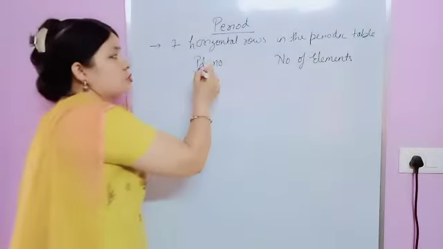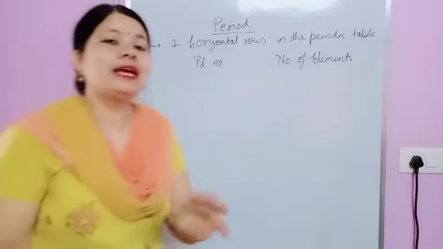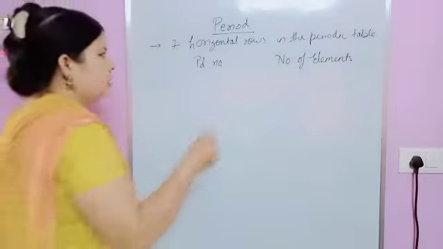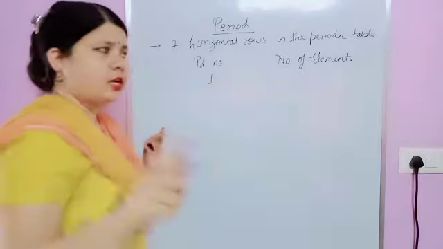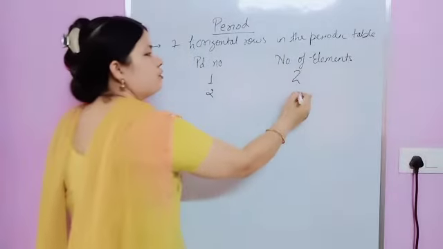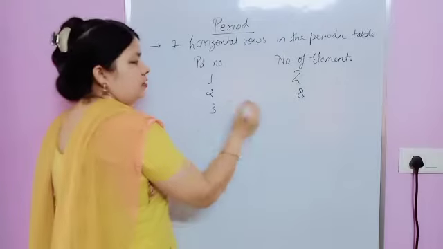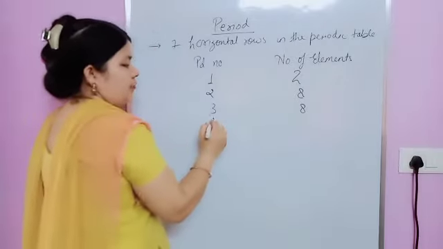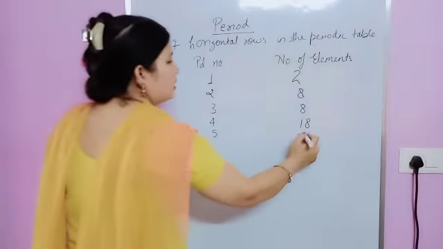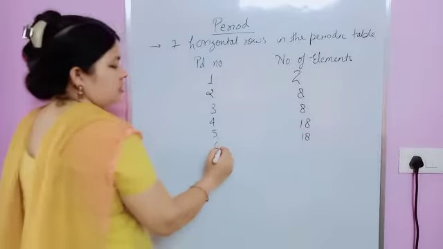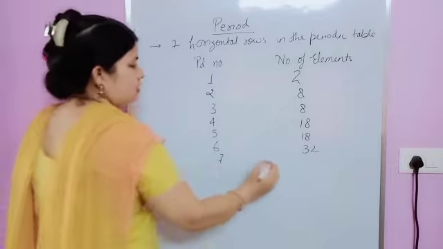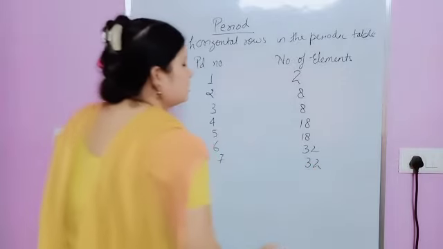Now in this one, the first thing is period number and elements. How many elements are present in a particular period? Numbers are required actually. In the first period, how many elements are there? 2. In the second period we have 8 elements, then in the third period again 8. Then fourth, 18. Then fifth, again 18. Then sixth, 32, and seventh, also 32.